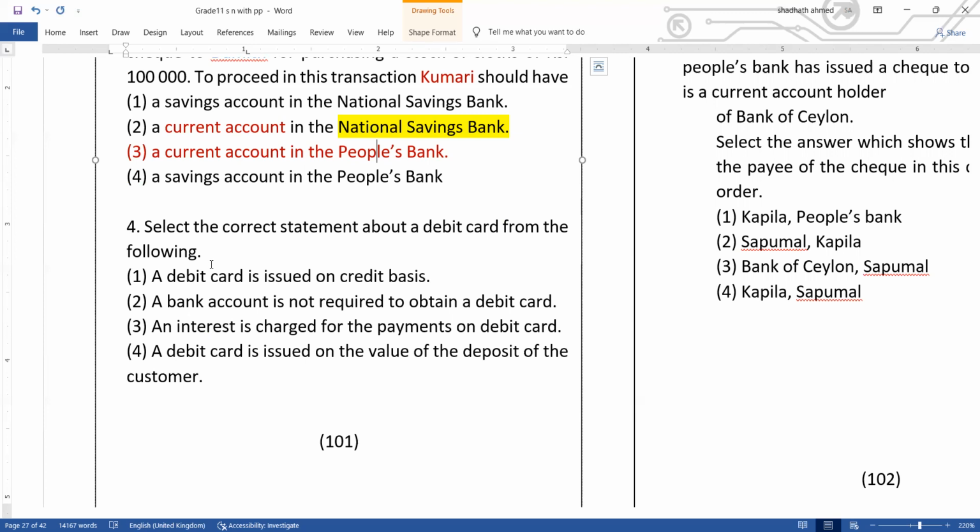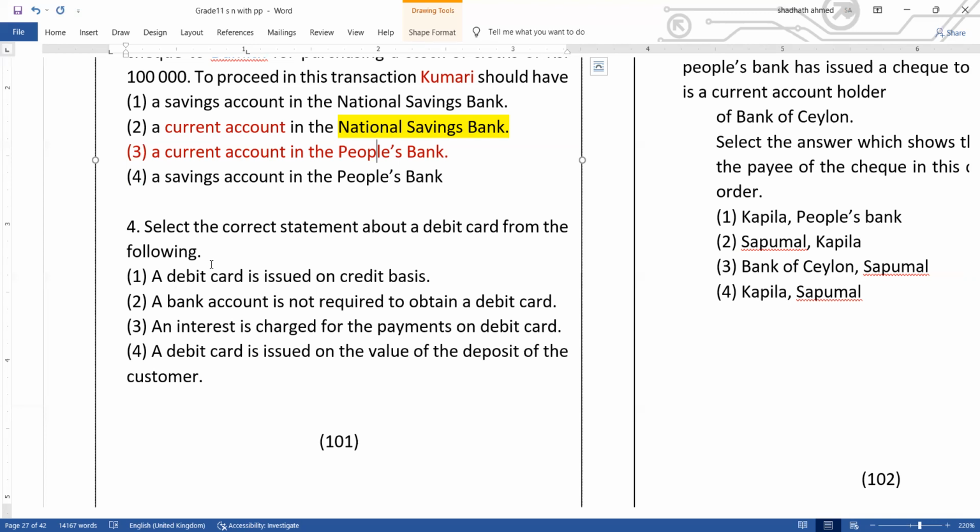You cannot use a debit card in a fixed deposit. Credit card, even if you don't have a bank account, is not an issue. You can use a credit card, because a credit card is used to buy things on credit. You can buy goods and services on credit basis by using a credit card. Therefore, you don't need to open a bank account to obtain a credit card.